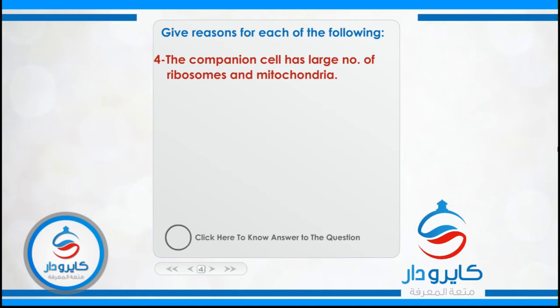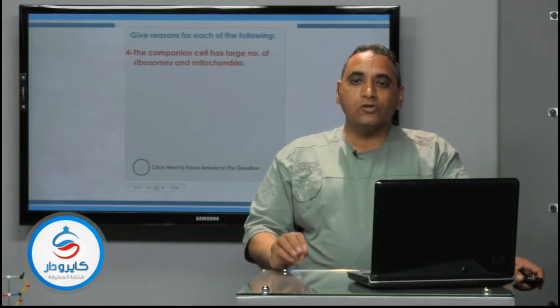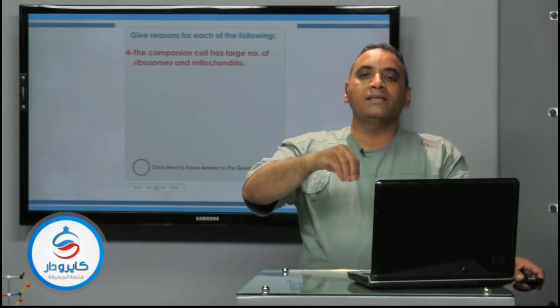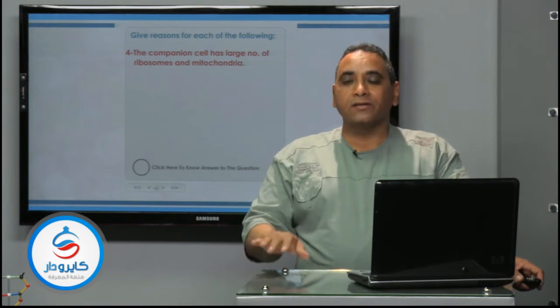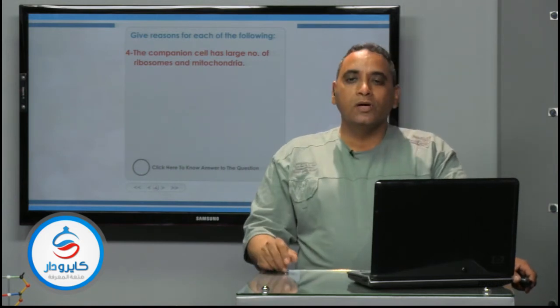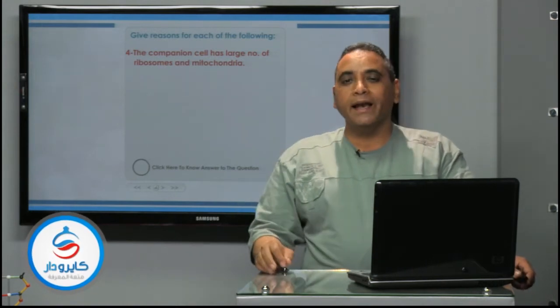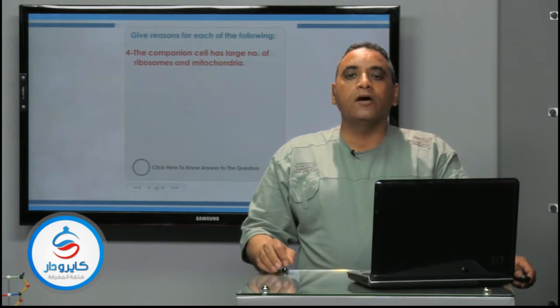The companion cell has a large number of ribosomes and mitochondria. Ribosomes are the centers of protein synthesis, the centers that form proteins. Mitochondria are the centers of energy production. That means we need the presence of enzymes and the presence of energy for active transport, because active transport is the passage of any substance through the plasma membrane against the concentration gradient with the help of chemical energy released from aerobic respiration.